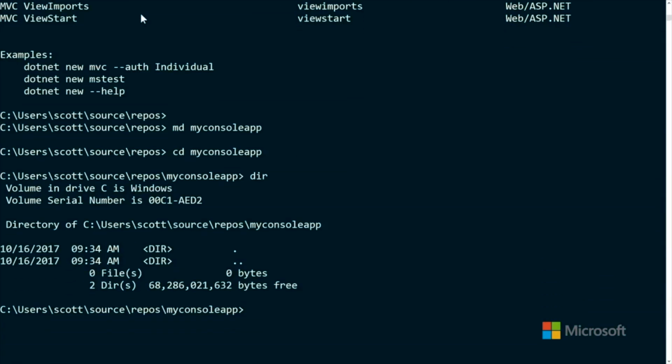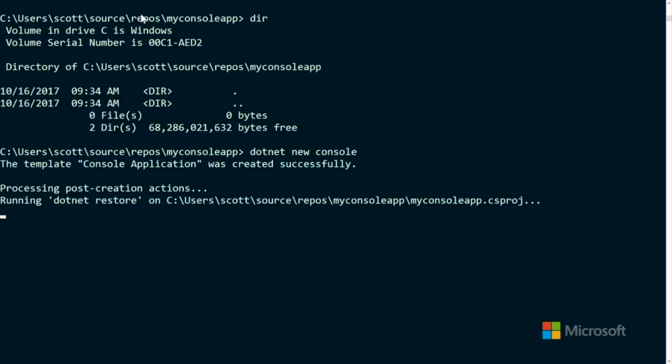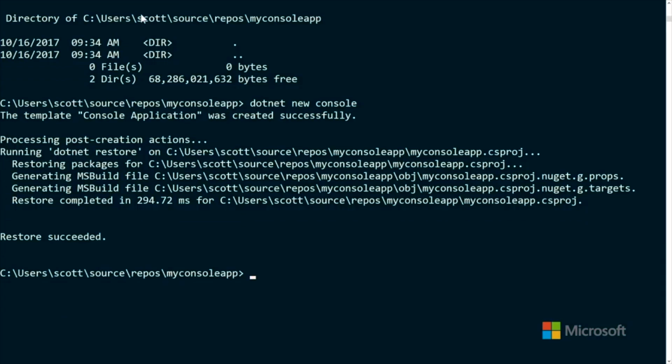All right, so I have an empty folder here. Because we're going to build a console app, I'll run dotnet new console. A console app is one that's just in text mode. Exactly. So let's have a look at what happened when you typed dotnet new console.